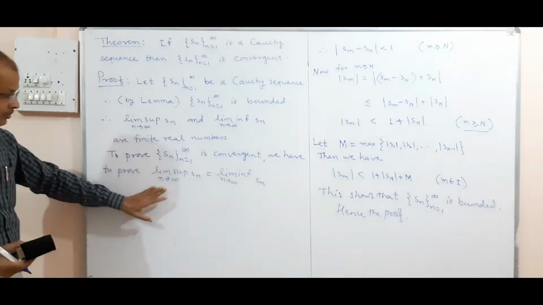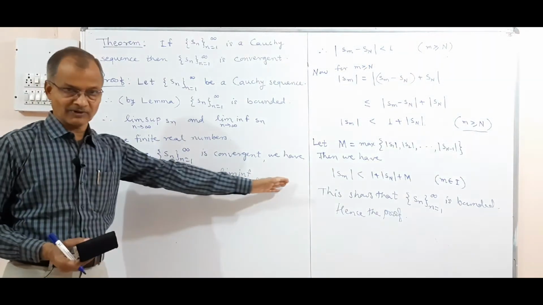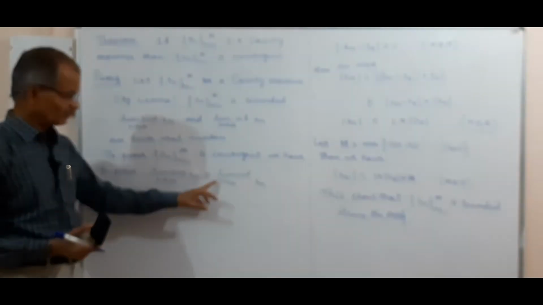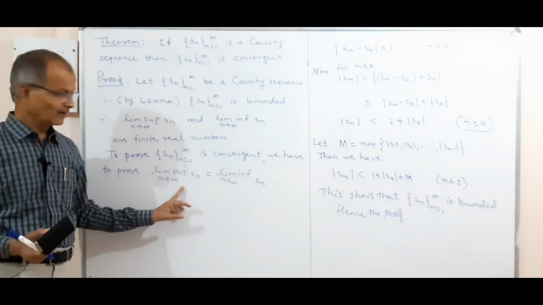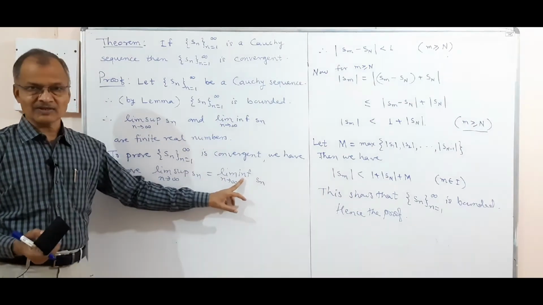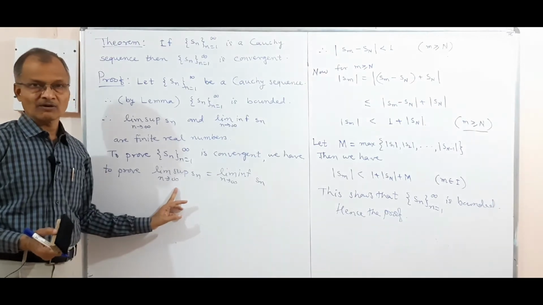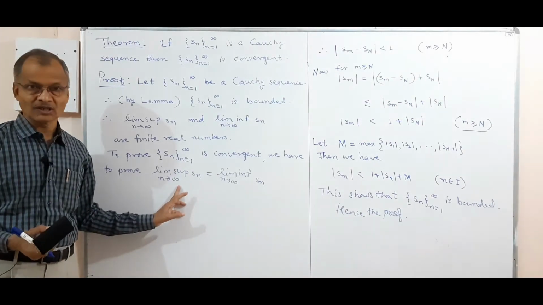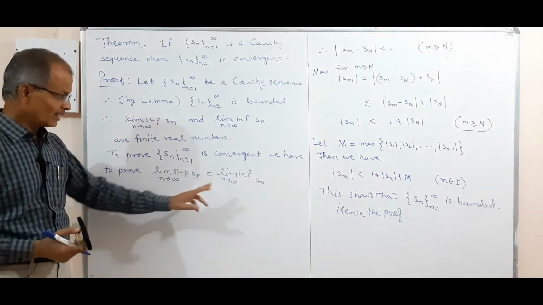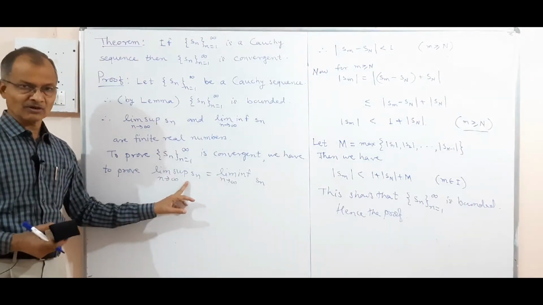Now to prove this equality, we have a relation from an earlier theorem, which you may refer to. What is the relation between limit inferior and limit superior? Limit inferior is the limit of the GLB of the tail of Sn, and limit superior is the limit of the LUB of the tail of Sn, by definition. GLB is always less than or equal to LUB, and that means limit inferior of Sn is less than or equal to limit superior of Sn.